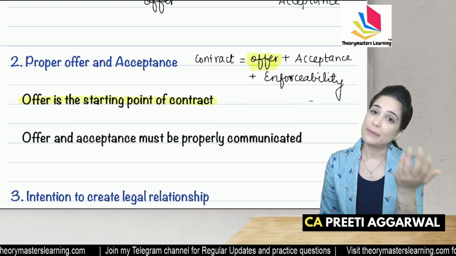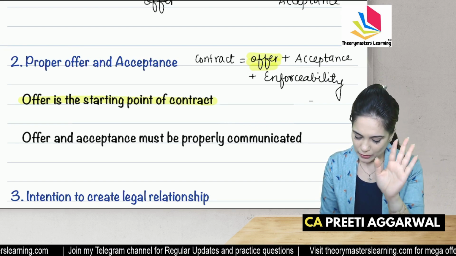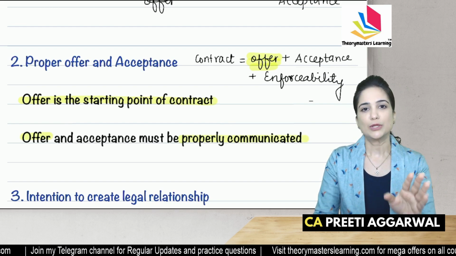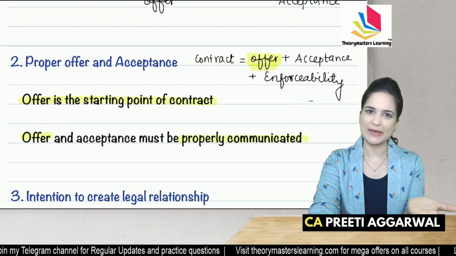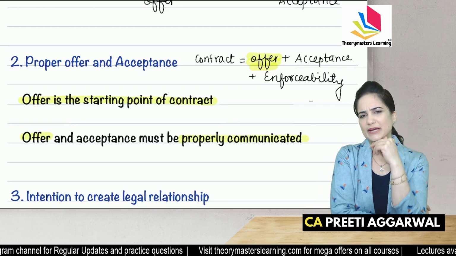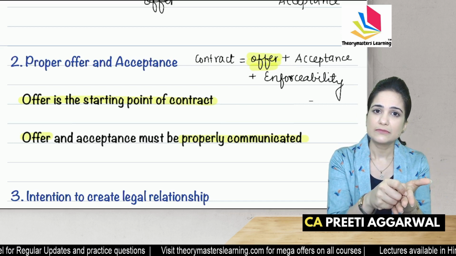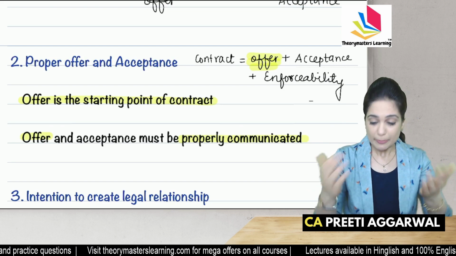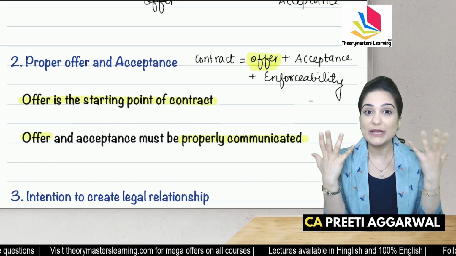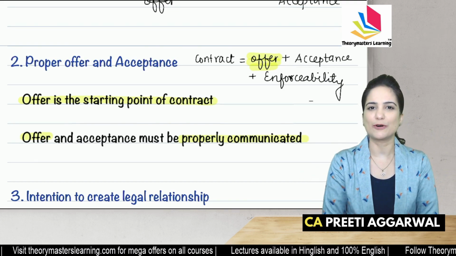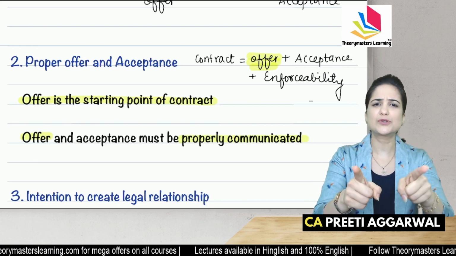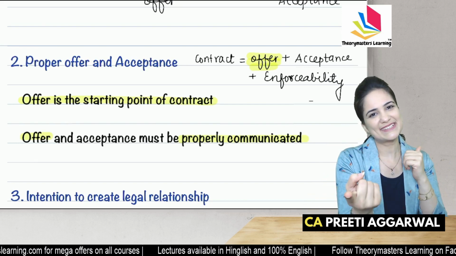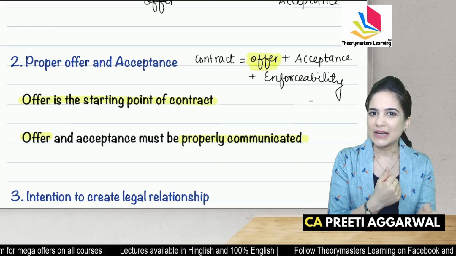Offer must be properly communicated. Only when you know about the offer, you can accept it. How will we communicate the offer? Write a letter, call that person, send an email, meet him face to face. There are so many ways in which we can communicate the offer. And once he comes to know about it, it is his turn to accept it.